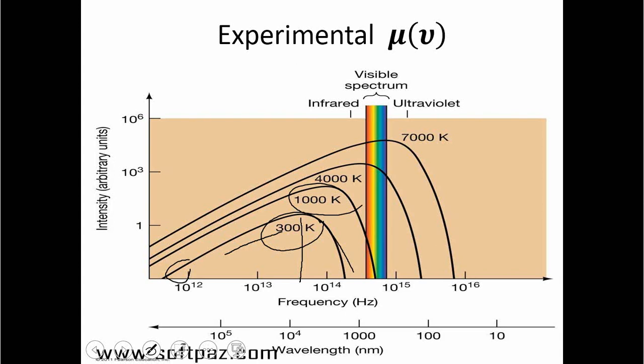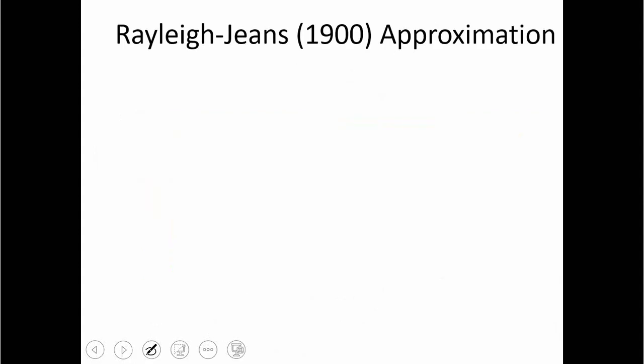Now, to understand why it is so, classical mechanics, classical electrodynamics and statistical mechanics were used. In 1900, people made many attempts to explain this, and I will discuss one of them, which is called the Rayleigh-Jeans approximation.